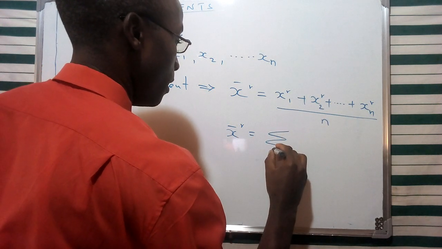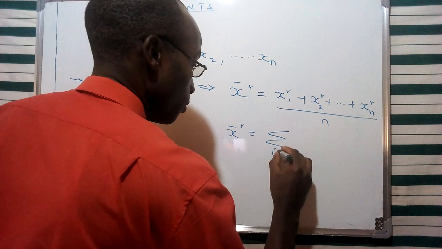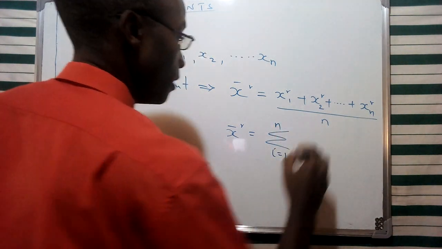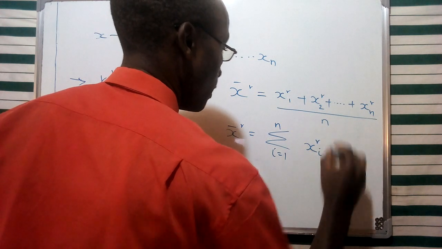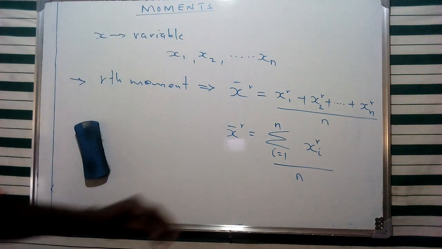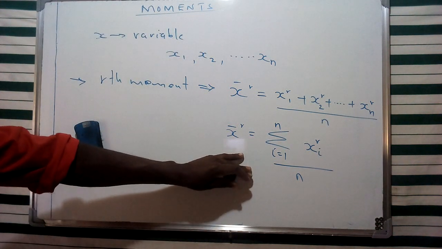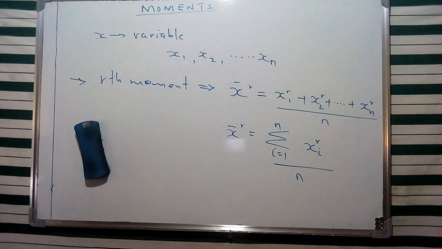This summation is for i equivalent to 1 to n of x i raised to power r, divided by n. So in this case, we have come across an analogous formula, which of course is going to represent especially the arithmetic mean from our previous discussion.